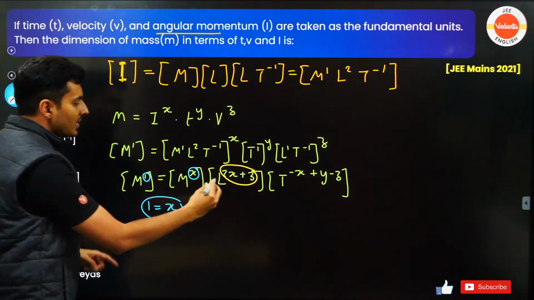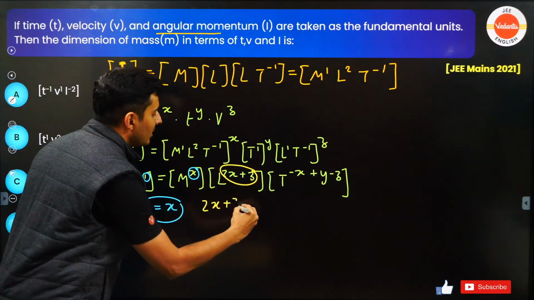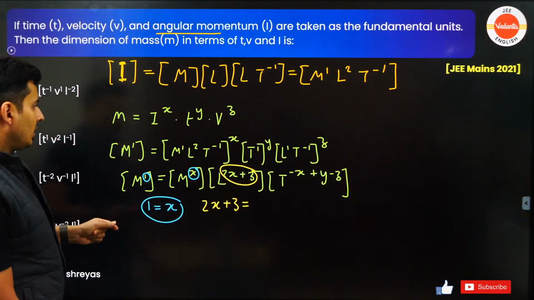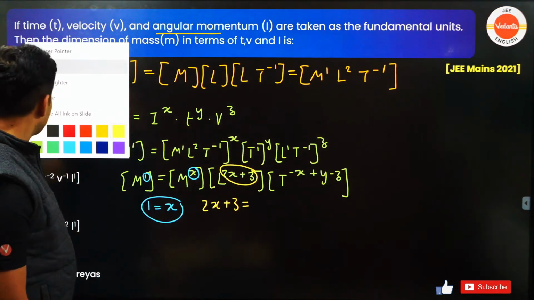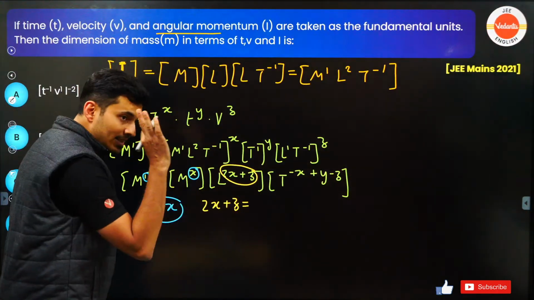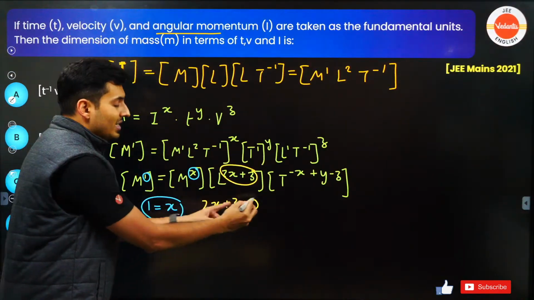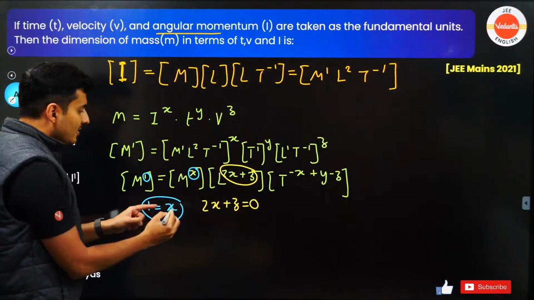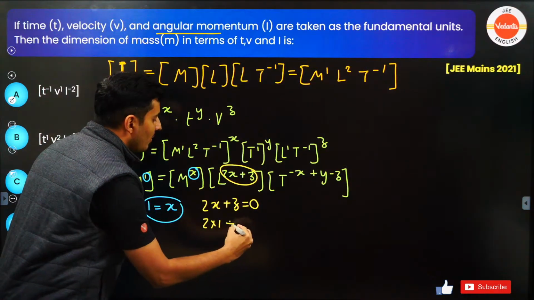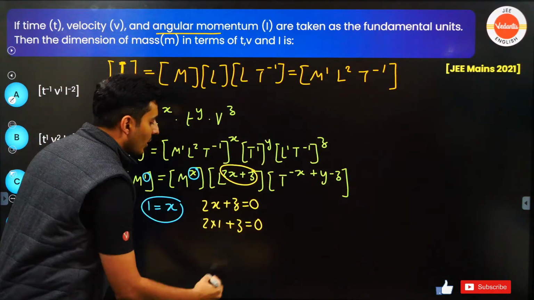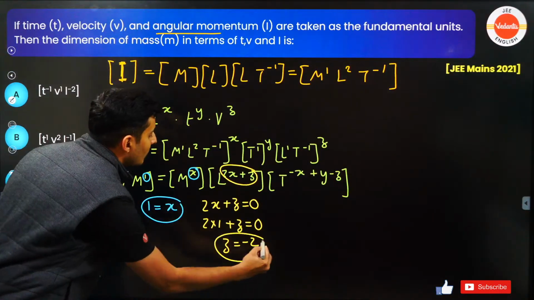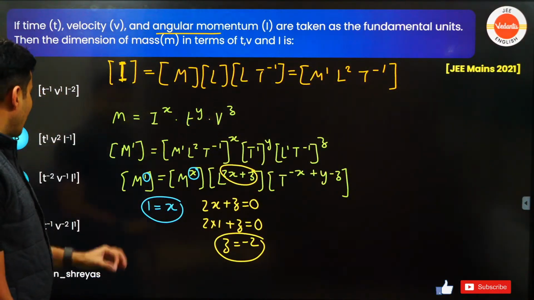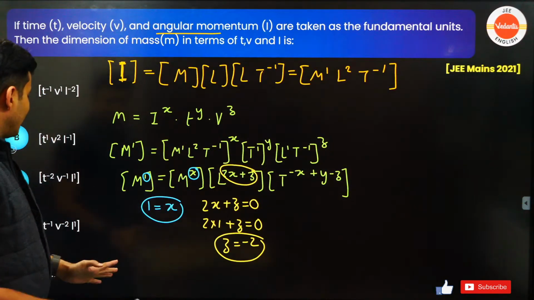So 2x plus z, I'm so sorry guys, is equal to 0. X is equal to 1. So 2 into 1 plus z is equal to 0. So therefore z is equal to minus 2. That means speed has a power of minus 2.